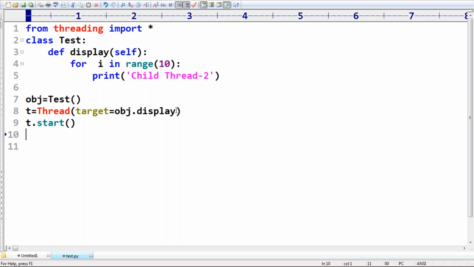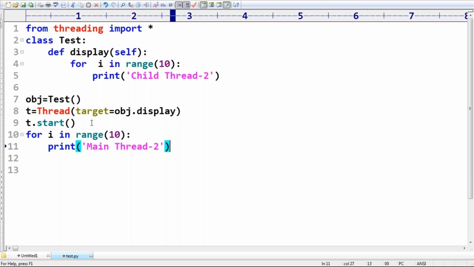So after t.start, how many threads are available? Two threads. The child thread is responsible to execute this display method, right? The main thread is responsible to execute the remaining code: for i in range of 10, print of main thread 2. I'm taking main thread 2, sir.